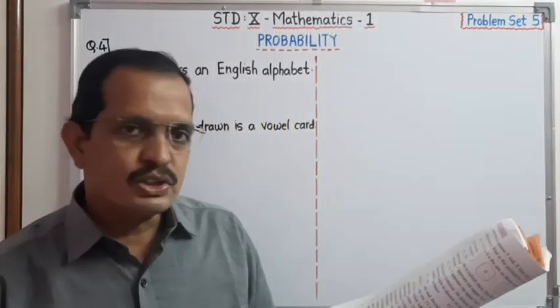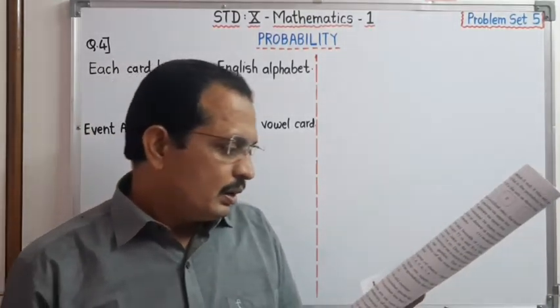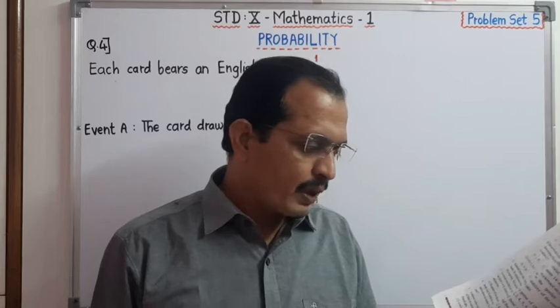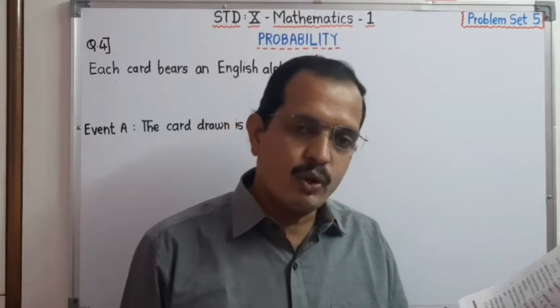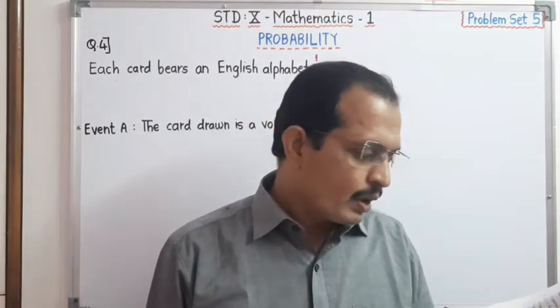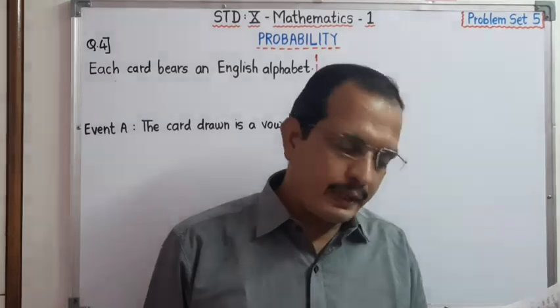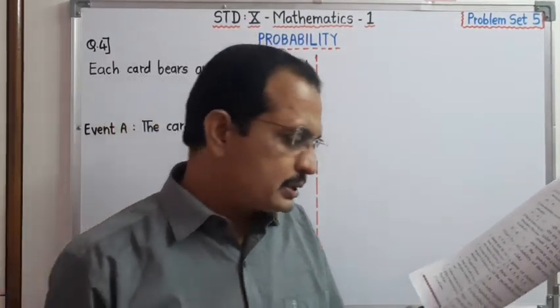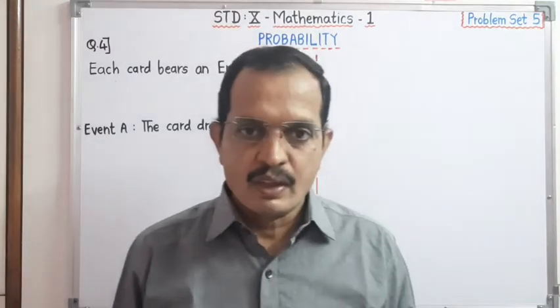Dear students, see the question number 4. Joseph kept 26 cards in a cap, bearing one English alphabet on each card. One card is drawn at random. What is the probability that the card drawn is a vowel card?